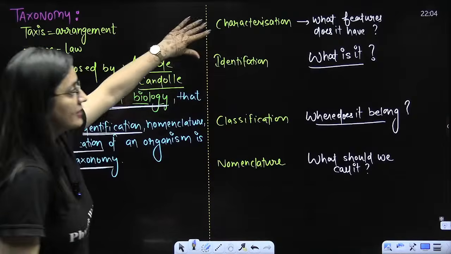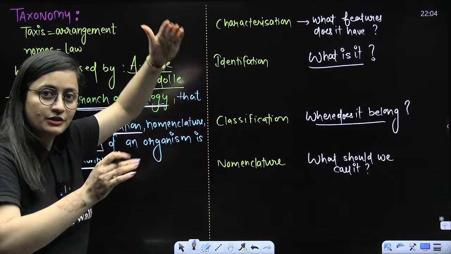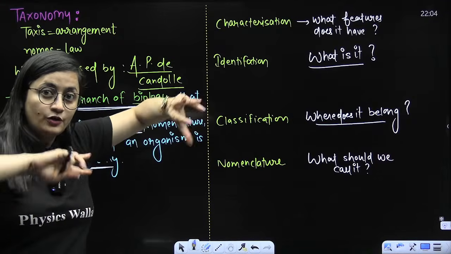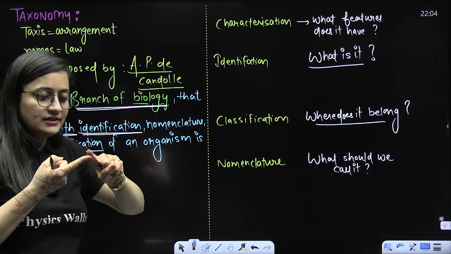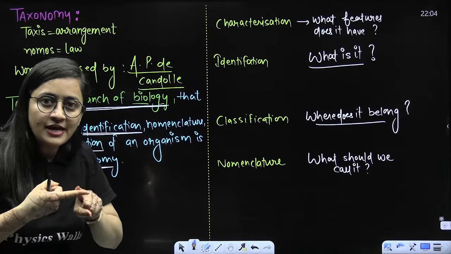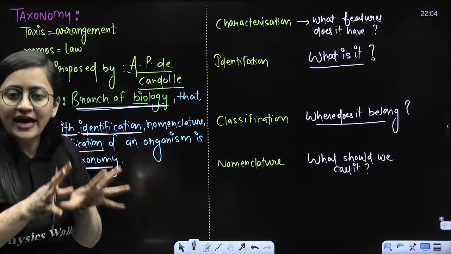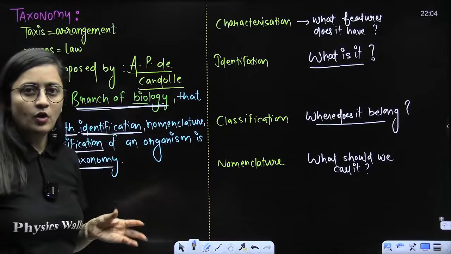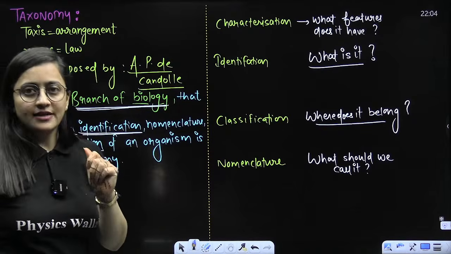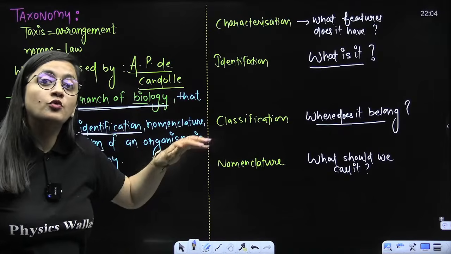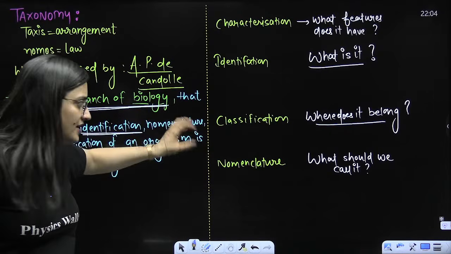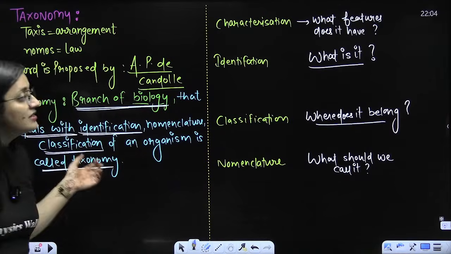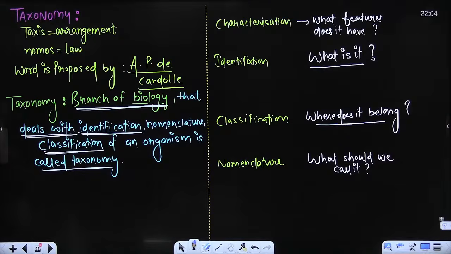So first of all, characterization means you will prepare a description of what features it contains. Then, as per the features written, you will try to identify whether it is a plant or an animal, and if it is an animal, to which phylum it belongs. Then you will talk about the classification: where does it belong? If it is an arthropoda, the characters are showing more similarities with the arthropoda, you will put it there. Then finally you will give it the name. Now what should I call it? So this is what you have in the taxonomy.